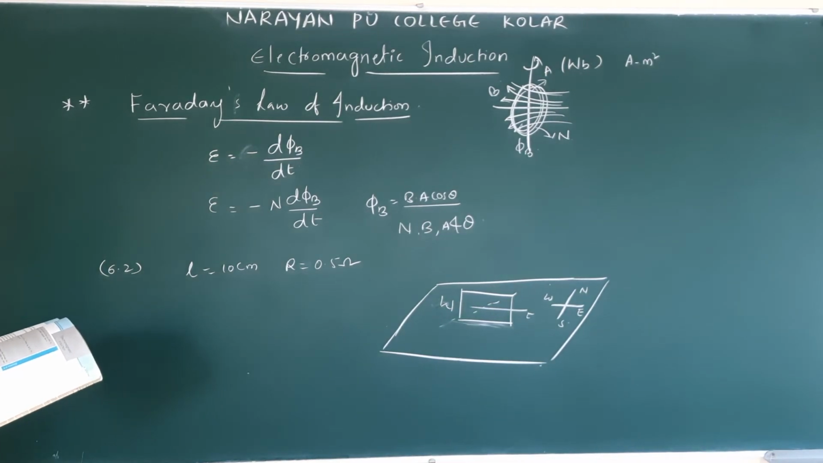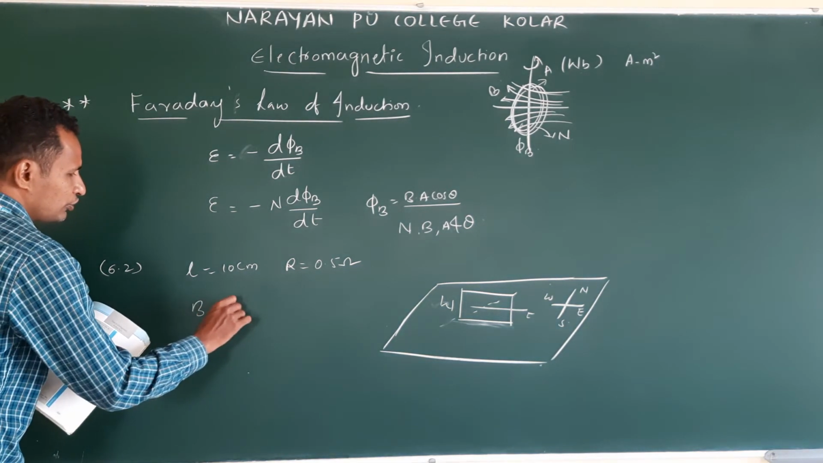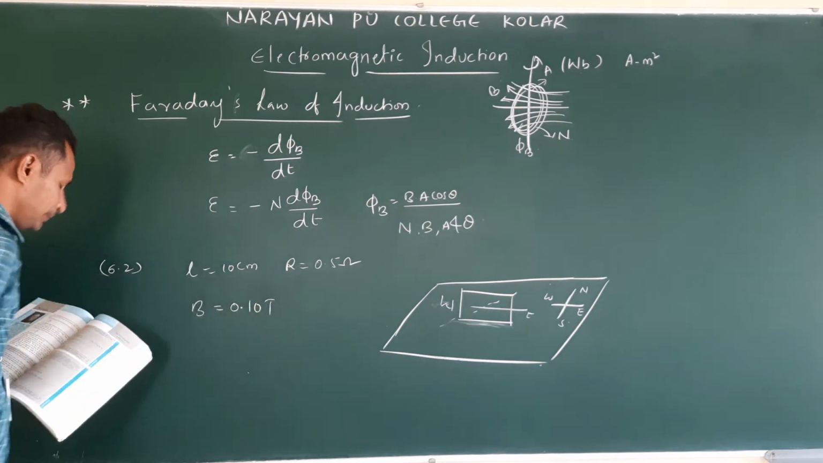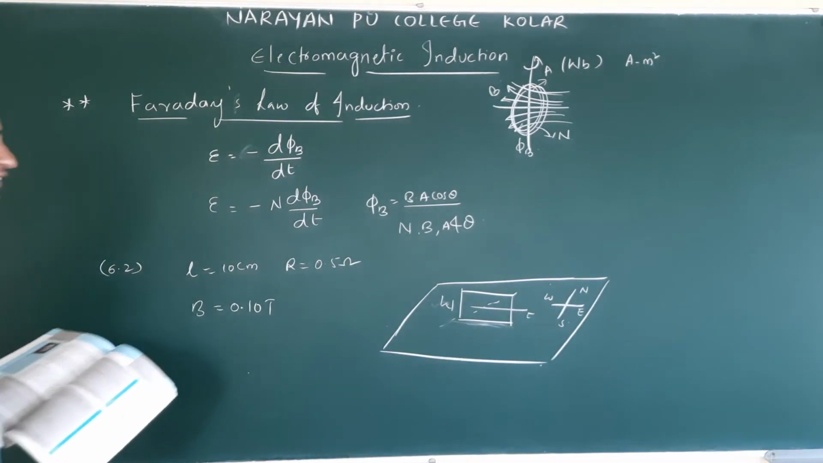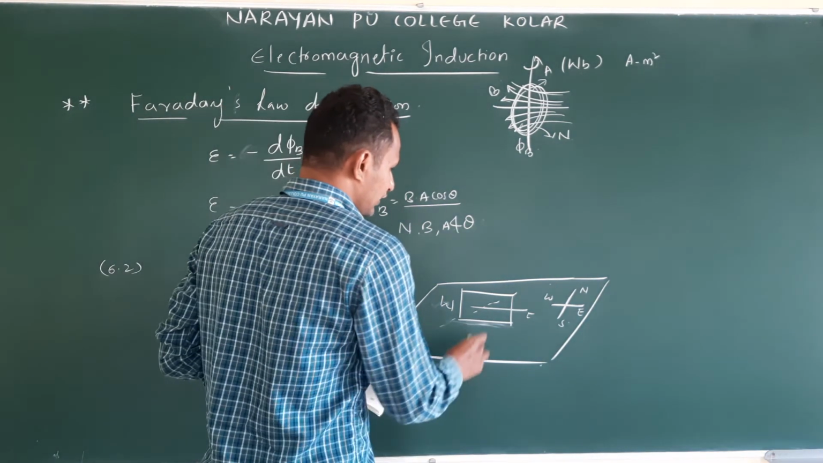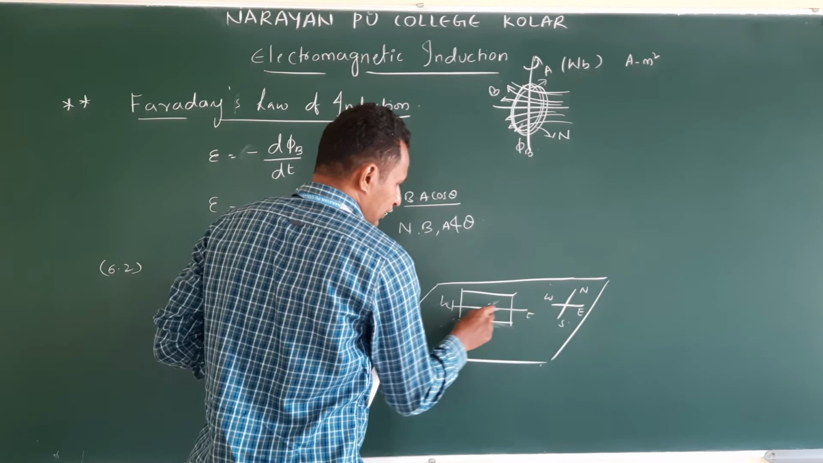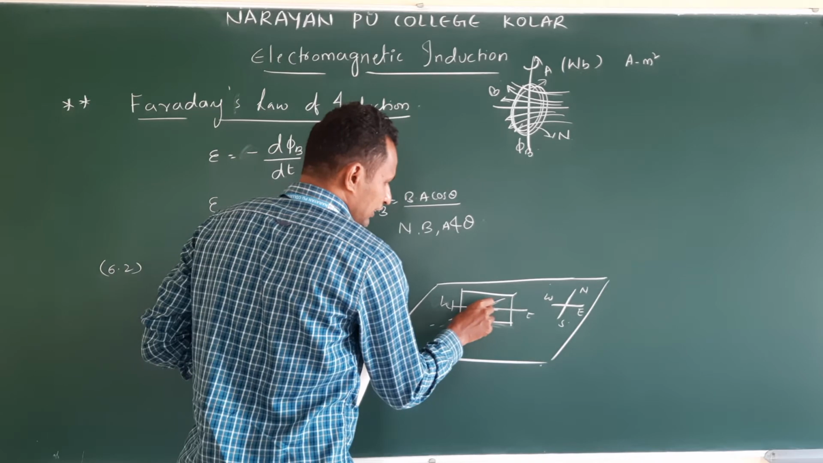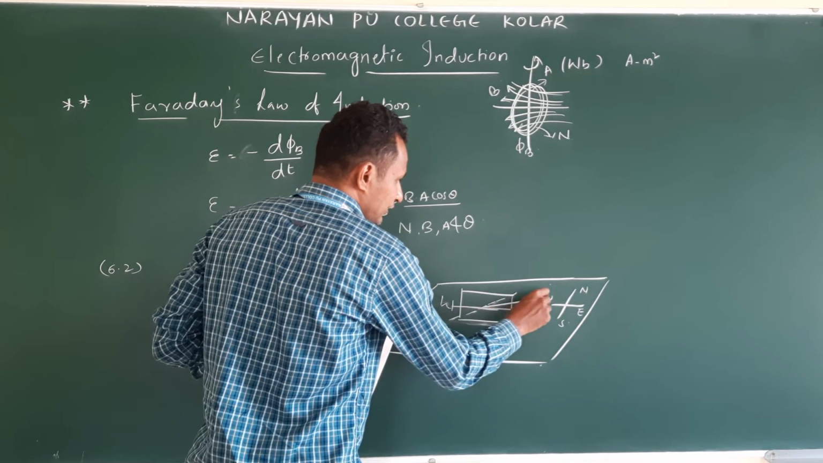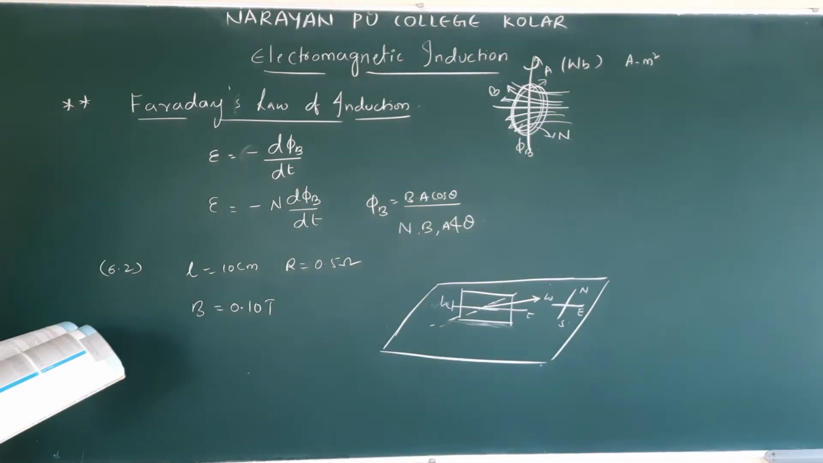That is square. A uniform magnetic field 0.10 Tesla is set up. B is equal to 0.10 Tesla. Set up across the plane in the northeast direction. Northeast direction means this is east west, right? And this dotted line is what? North south. In this direction, northeast means in this direction. Okay, clear?